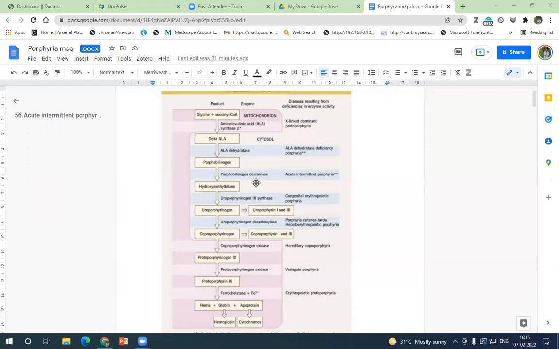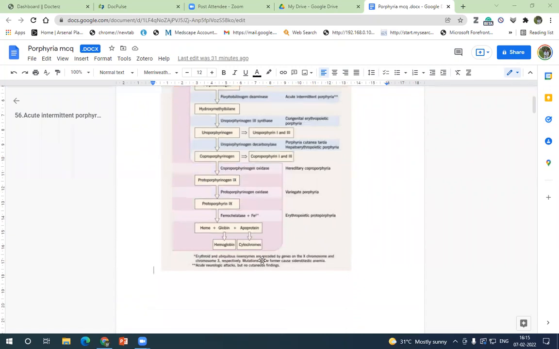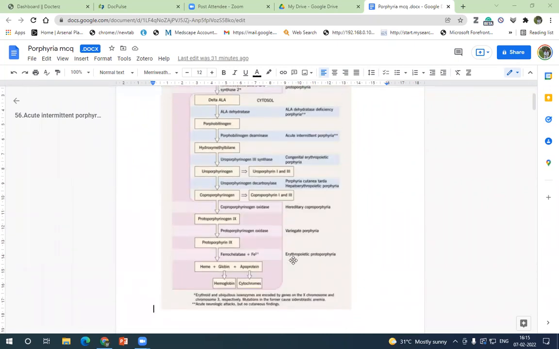Once you remember this pathway, nobody will ask you to write it out. What you have to concentrate on more is the diseases. There are a few questions that can be asked.